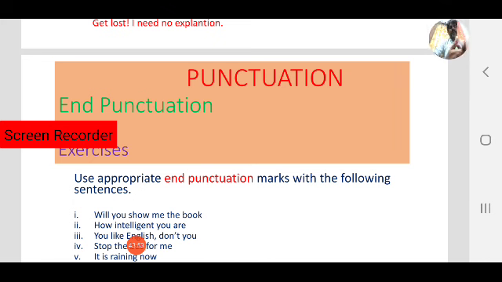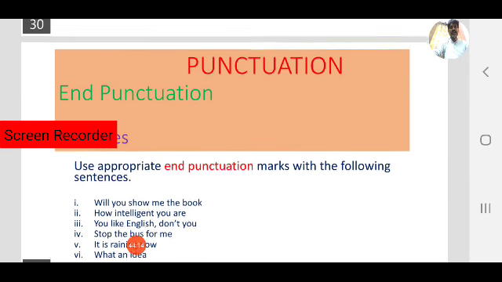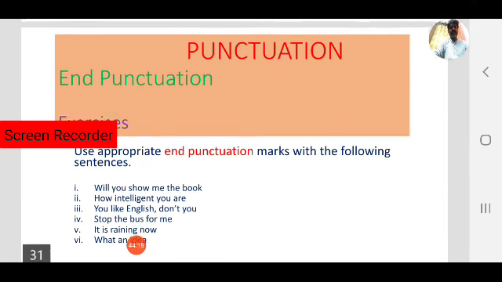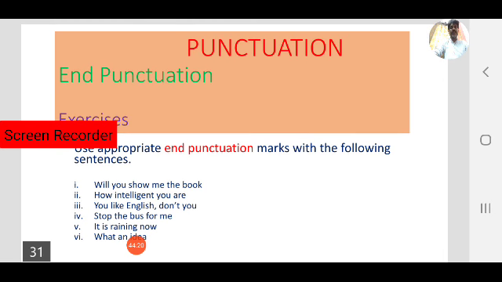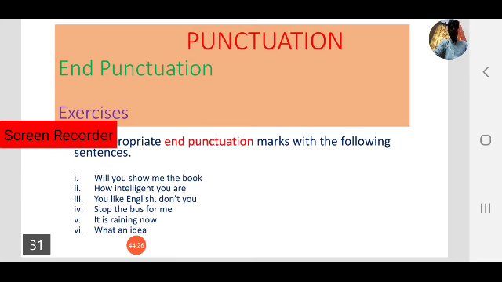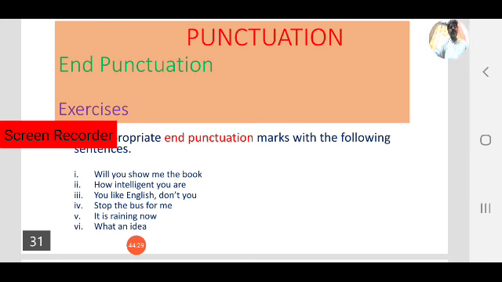The three end punctuation marks are full stop, question mark and exclamation mark: where these marks are used and where they are omitted, where we don't use a full stop, where we don't use a question mark. Revise all the points, then answer these questions. Use appropriate end punctuation: period, question mark or exclamation mark.